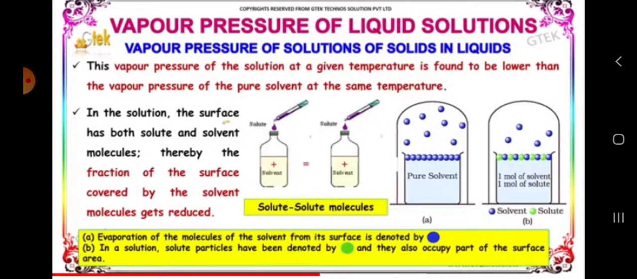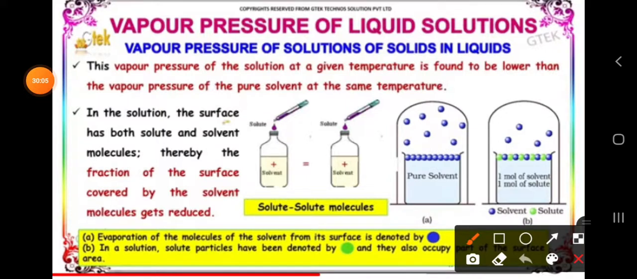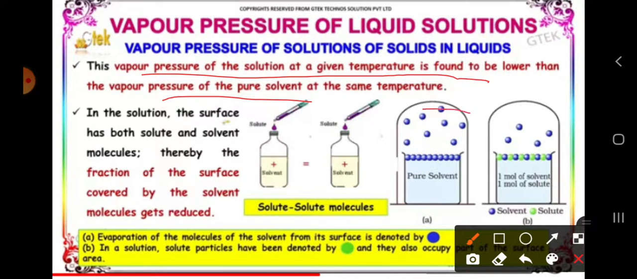So what can we say here? The vapor pressure of a solution at a given temperature is lower than the vapor pressure of the pure solvent at that temperature. In a pure solvent, more molecules are evaporating. When a non-volatile solute is added, there is automatically a decrease in evaporation, and when evaporation decreases, vapor pressure decreases.